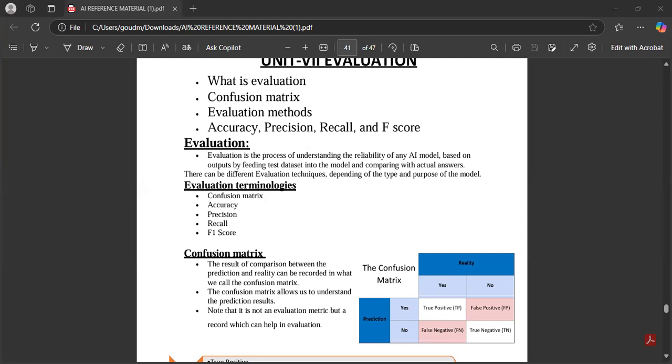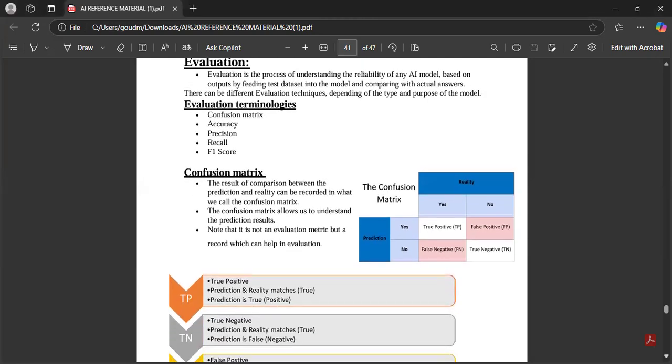To test the model, depending upon the purpose of the model, we will be using different evaluation terminologies. Here are a few evaluation terminologies: confusion matrix, accuracy, precision, recall, F1 score. First we will see the confusion matrix, children. If you know the confusion matrix, then you can easily understand the remaining terminologies, that is accuracy, precision, recall, and F1 score. Confusion matrix is very important, children. From this only you can solve accuracy, precision, recall, and F1 score.